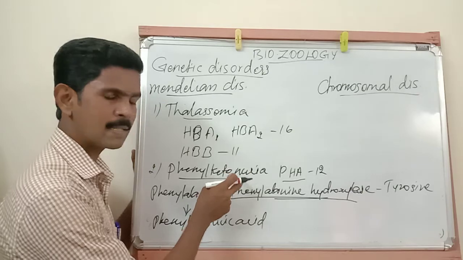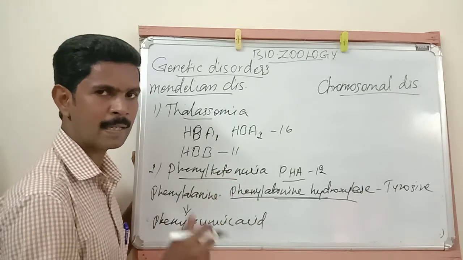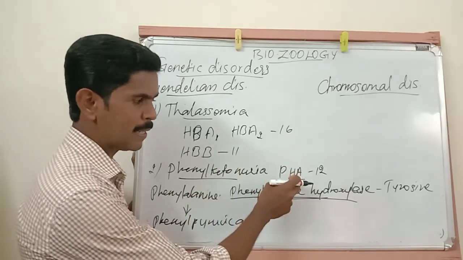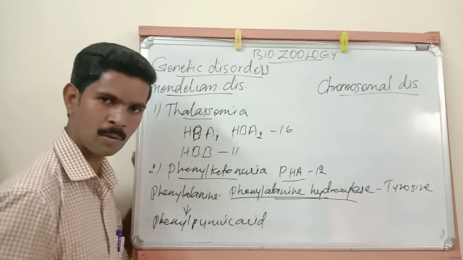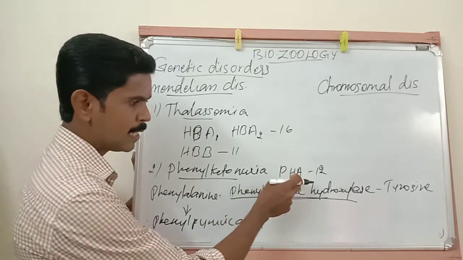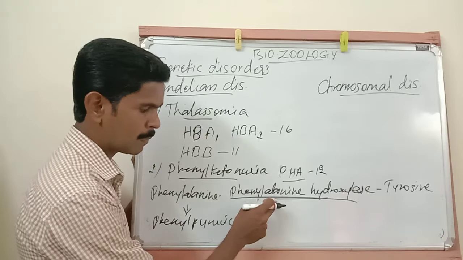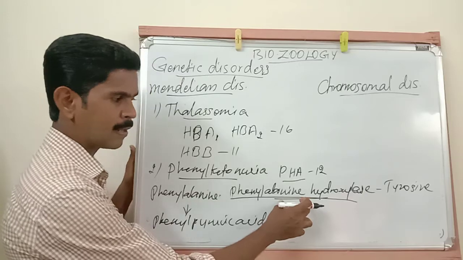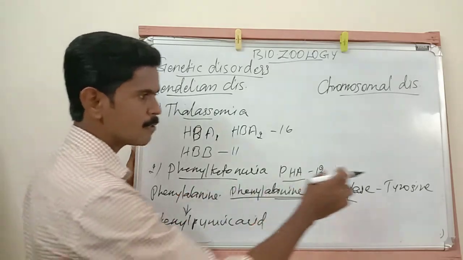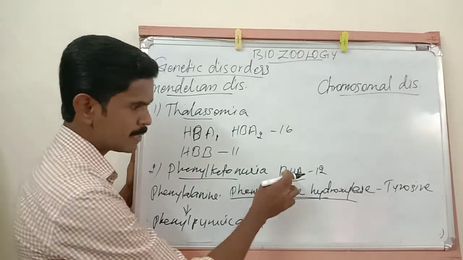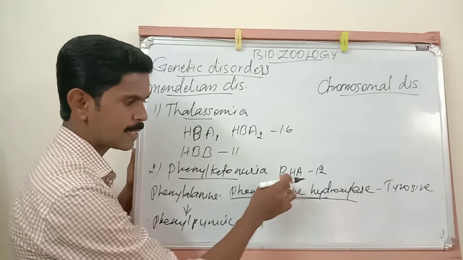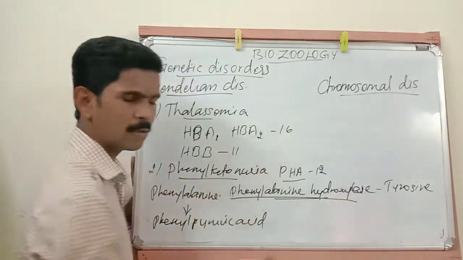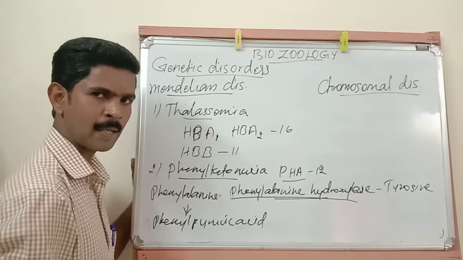Listen very carefully. Phenylketonuria is a disorder due to the inborn error of phenylalanine metabolism. The gene responsible for this disorder is called the PHA gene, and this gene is located in the 12th chromosome. This gene controls the production of one enzyme, called phenylalanine hydroxylase. The main function of phenylalanine hydroxylase is converting phenylalanine into tyrosine. If this gene is involved in mutation, it is unable to produce this enzyme, so phenylalanine is not converted into tyrosine.